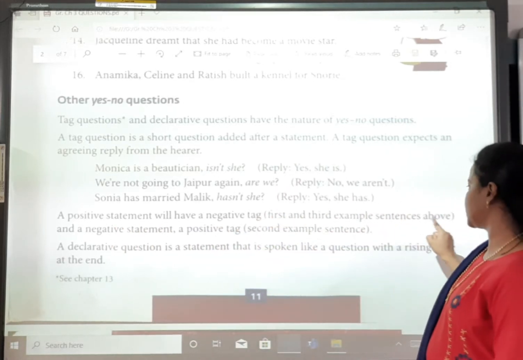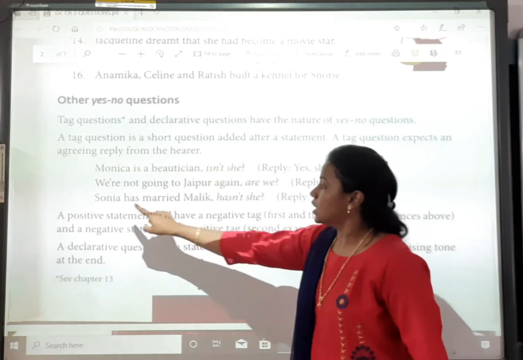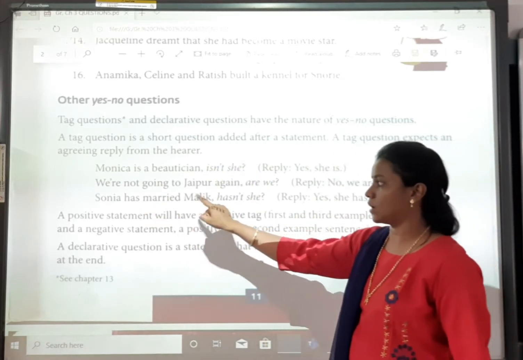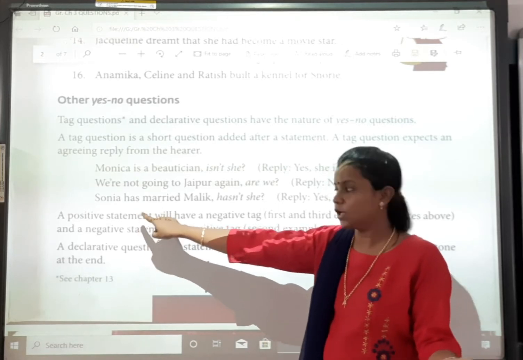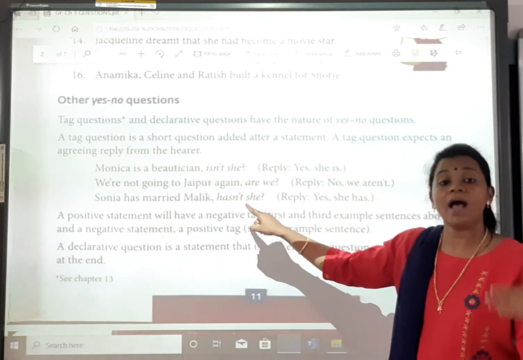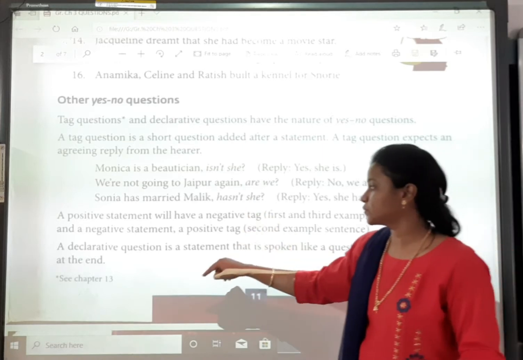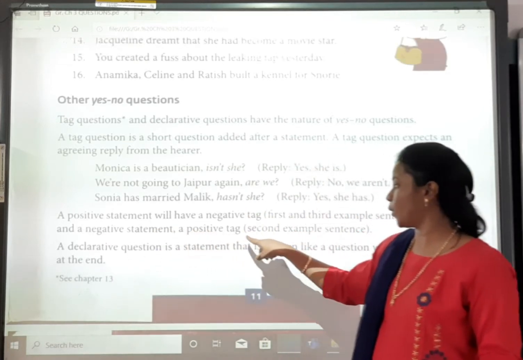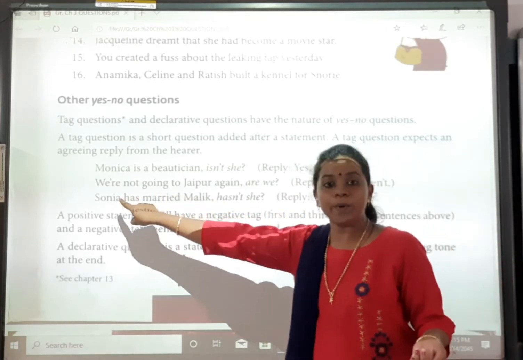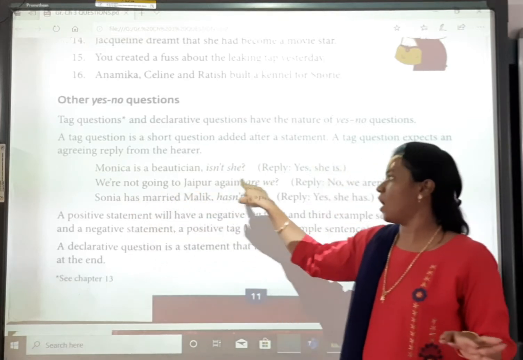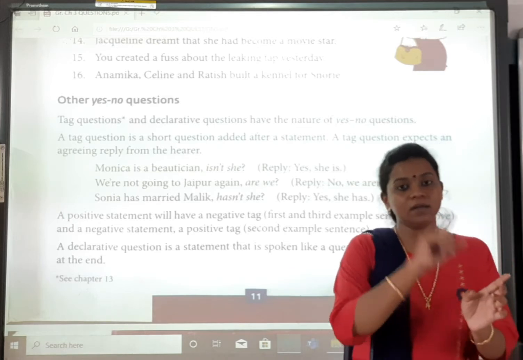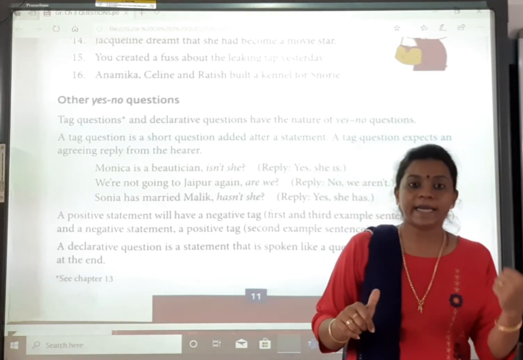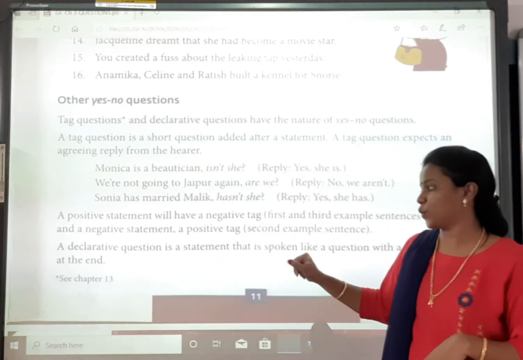In the first and third example sentences above, Sonia has married Malik, 'has' here is positive because we have not added 'not' here. So what will our question tag be? Hasn't she? And a negative statement, a positive tag, that is the second example. We are not, so are we. So positive statement, negative question tag. Negative statement, positive question tag.